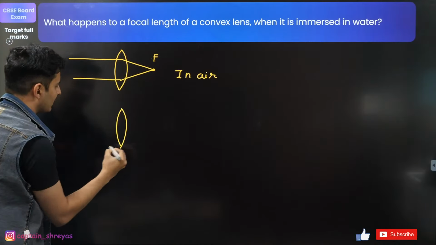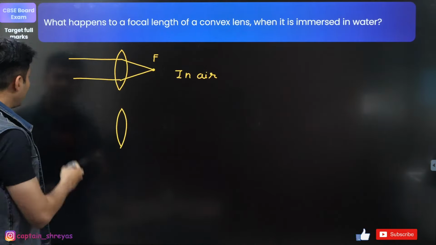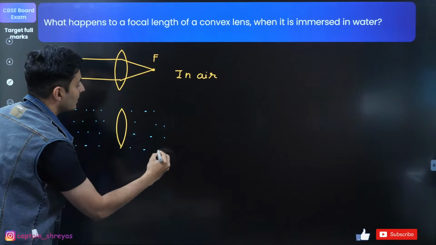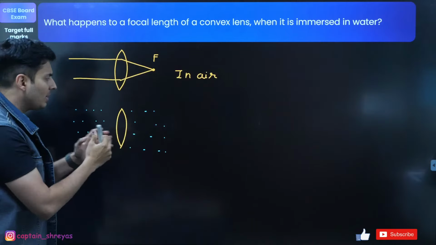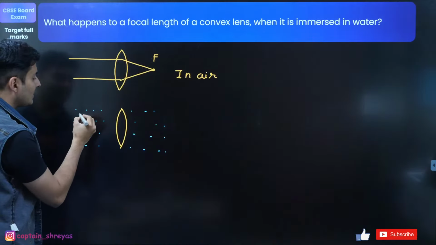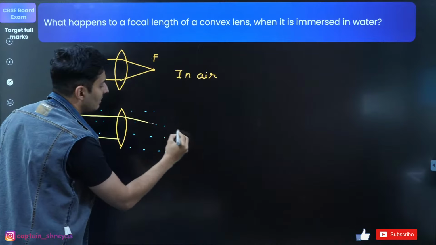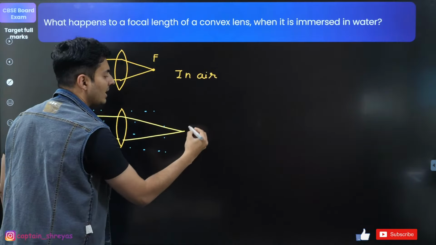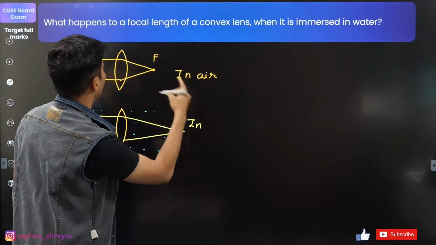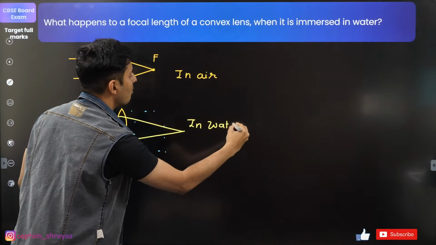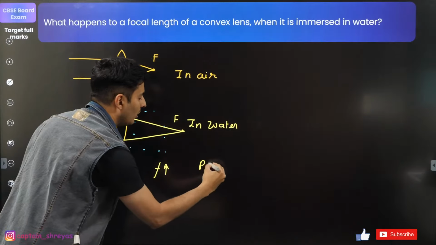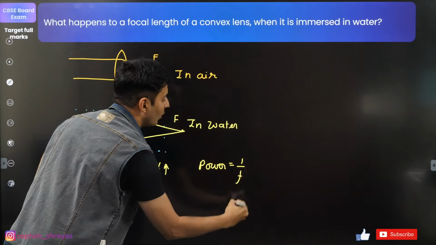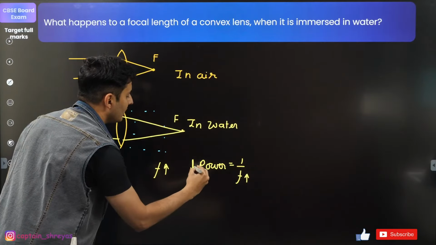But the same convex lens, when placed in a medium, things change because the relative refractive index reduces. Relative to outside, it is less. Earlier it was higher, now it will become less. So what you will see is the rays which were supposed to meet here, they will probably meet here. So the focal length in some medium, like water, will be more. The focal point has shifted. So focal length increases. The power is basically 1 by focal length. If focal length increases, the power reduces.